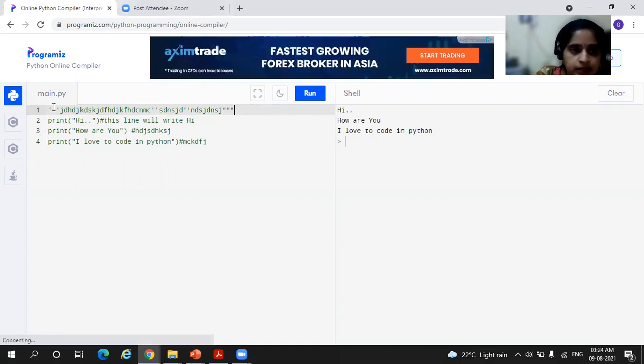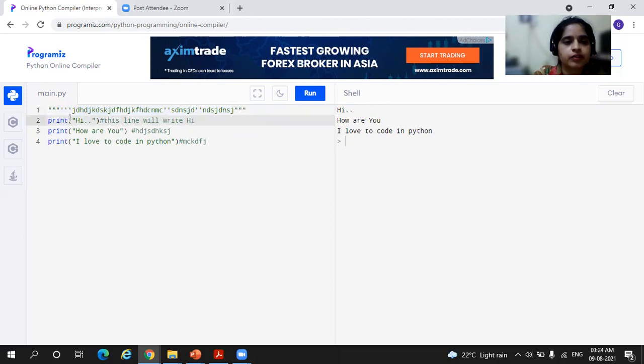Three double quotes, and in the beginning as well use 3 double quotes. So you have 4, right? Let me make it 3. So 3 double quotes, and then even the single quote will be ignored. Whatever you write from here to here will be ignored. So if I run, it executes like a normal program, right?